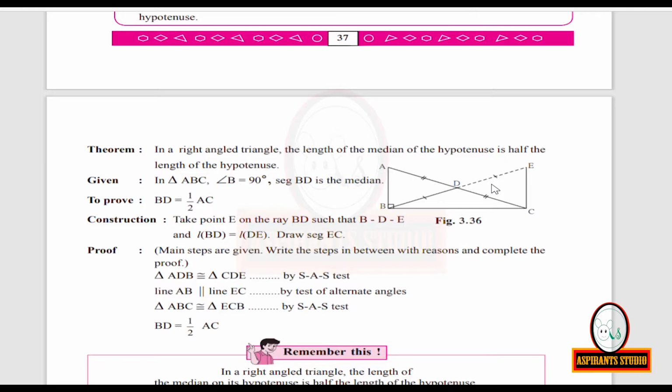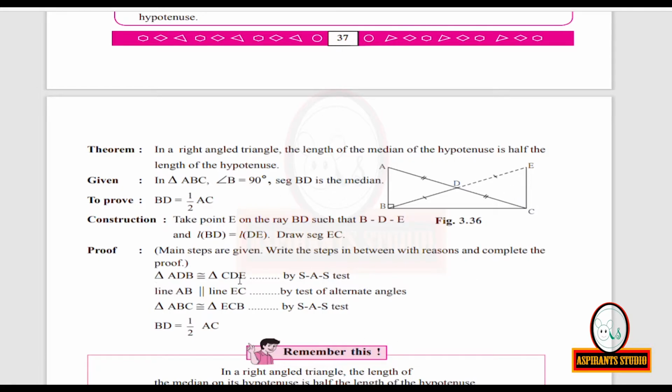Segment BD is congruent to segment ED. Within brackets you write construction. This is because of our construction.